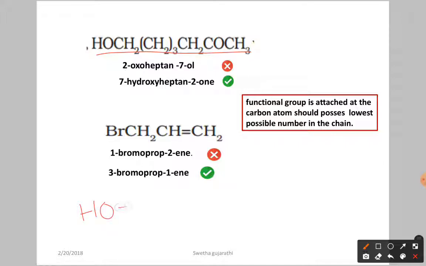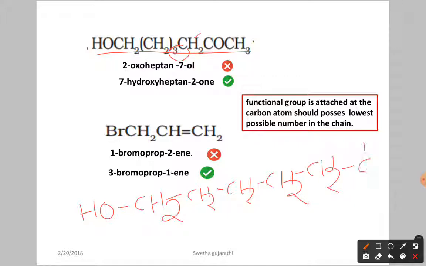We have the OH group, then CH2 is there. After that, here you can see we have 3 times CH2. So I am going to write the details: CH2 first one, second one, then third one. Three more. After that, what we have, CH2. Okay, the structure here, C double bond O CH. This is called a ketone.